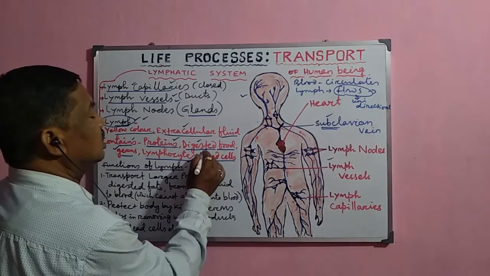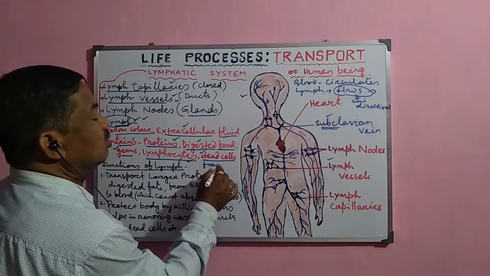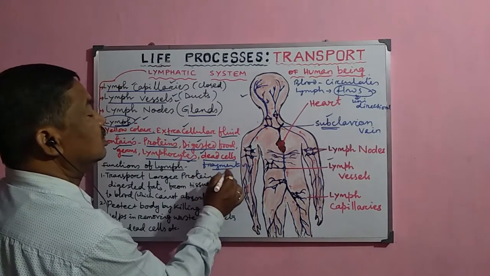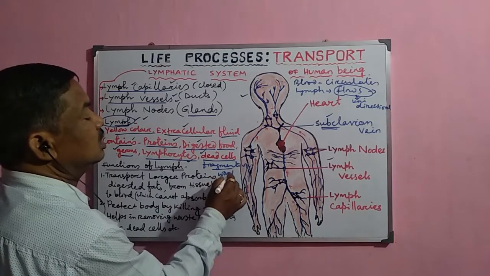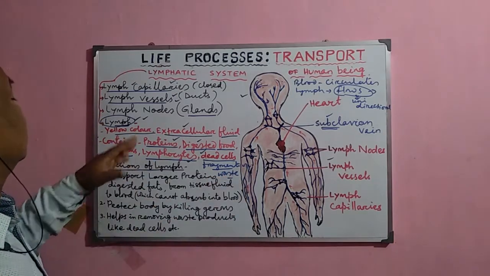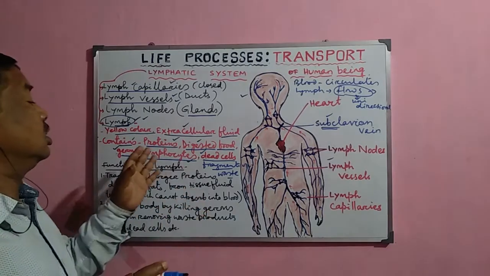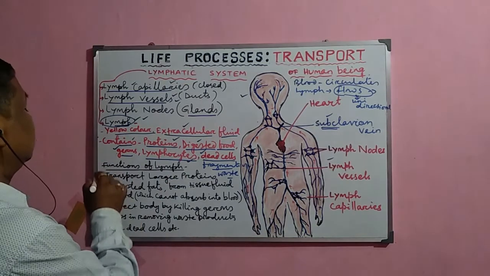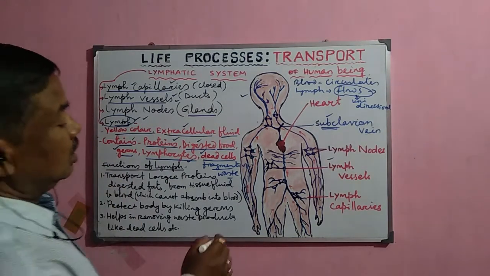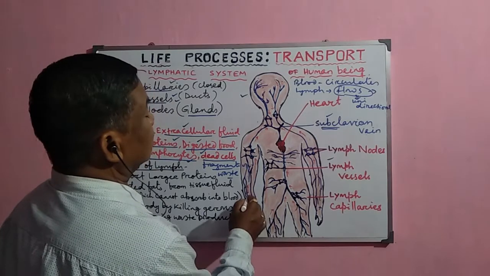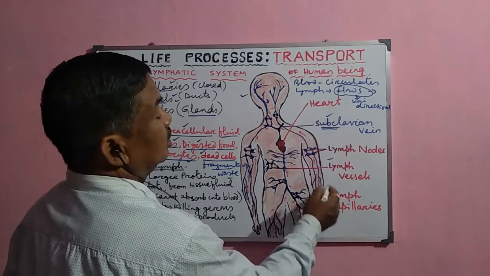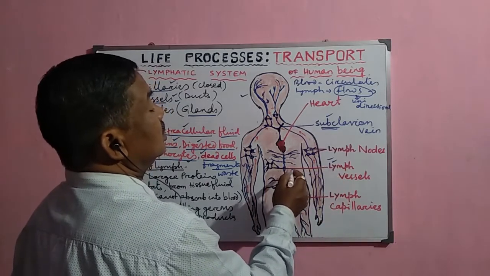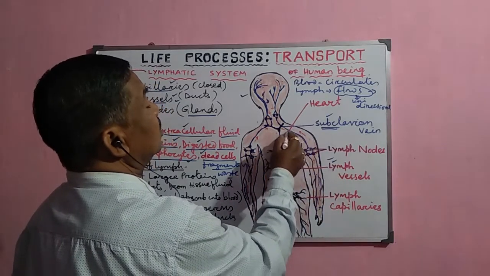Not exactly the dead cells, but these are the fragments of dead cells. These fragments of dead cells are normally nothing but waste material, and these waste materials are also present there in the lymph. Of course, the lymphocytes normally clean them in the lymph nodes. Now, these are the different lymph vessels, then they connect together into larger lymph vessels, and from the larger lymph vessels, they normally pass the lymph into the subclavian vein.